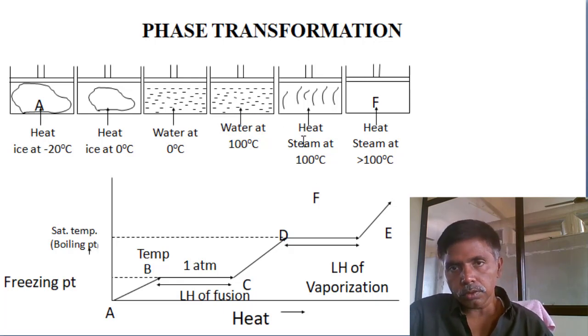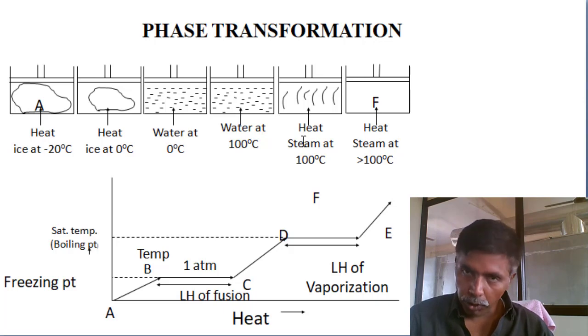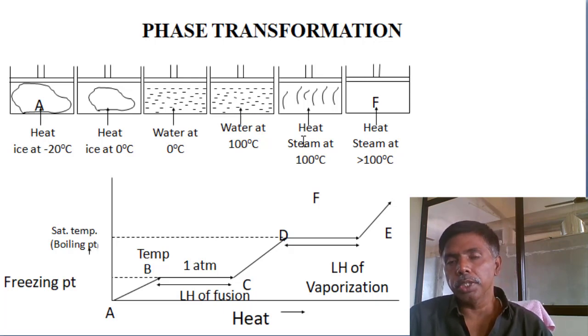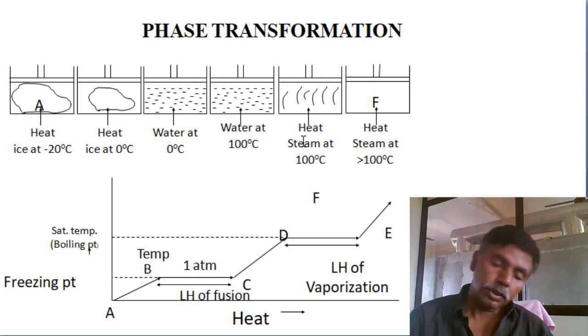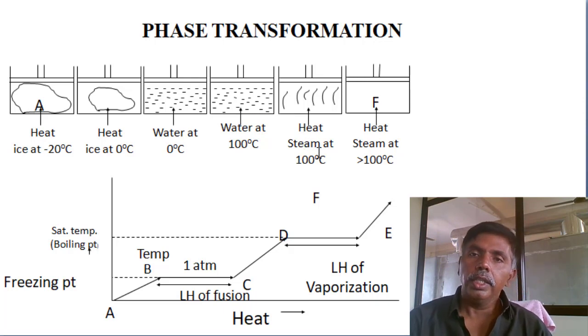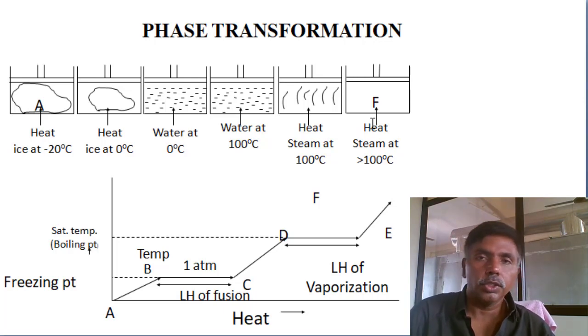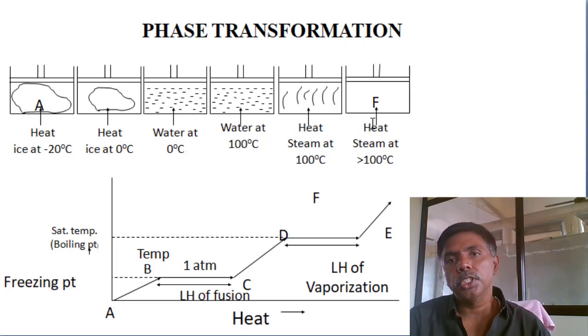Next, 100 degrees water to 100 degrees steam. Here 2250 kilojoules per kg of heat we are supplying, then only the water at 100 degrees will convert to steam at 100 degrees. Now here also one condition is there, 1 atmospheric pressure. Then after 100 degrees steam goes to the further superheated range. This entire phase transformation I showed at 1 atmospheric pressure.